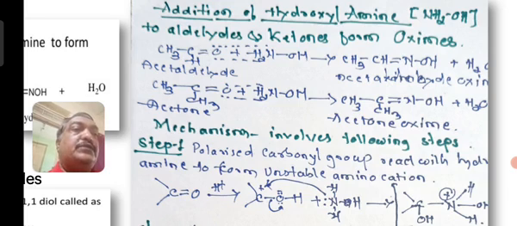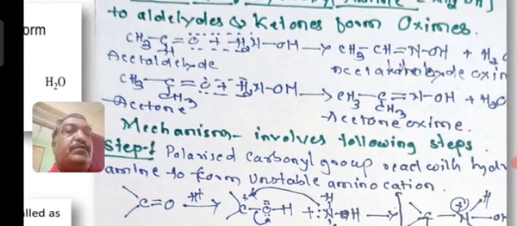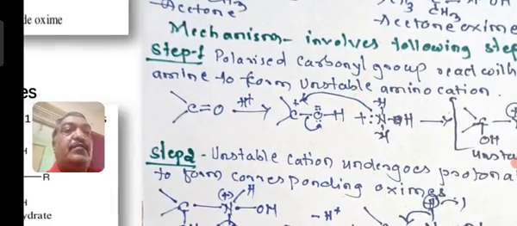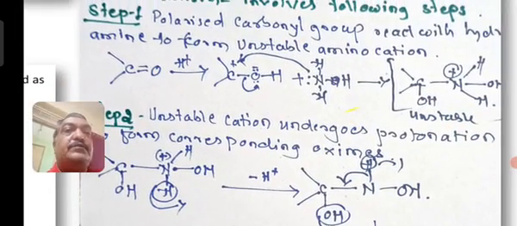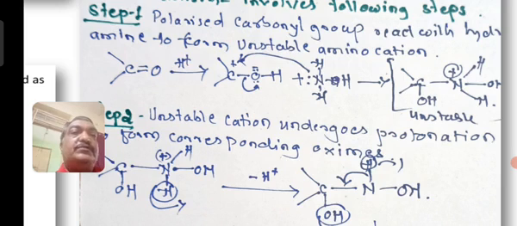That is, carbon with double bond NOH is an oxime group. Acetoxime will form. Right. For this, the following steps are involved in the mechanism part. You are familiar with the carbonyl group, which has plus delta on carbon and minus delta on oxygen. So first step is protonation.